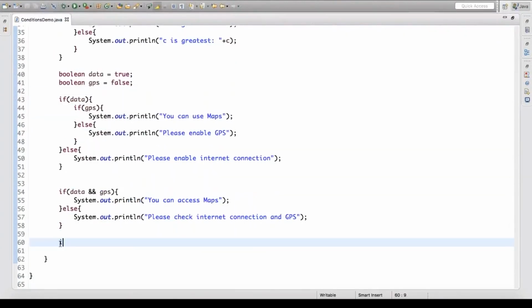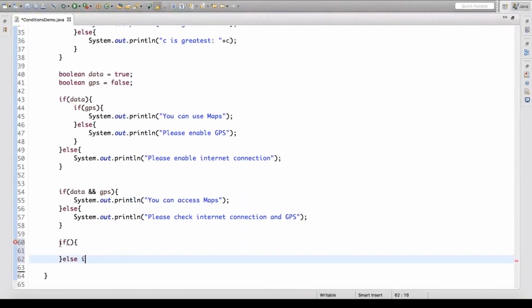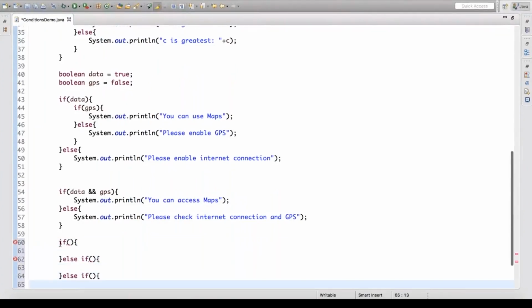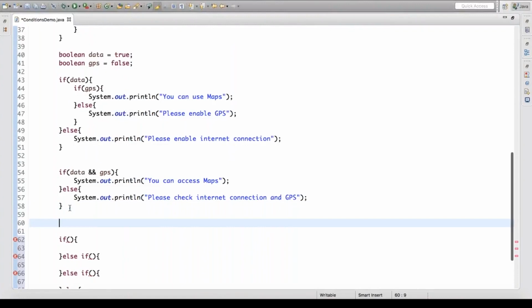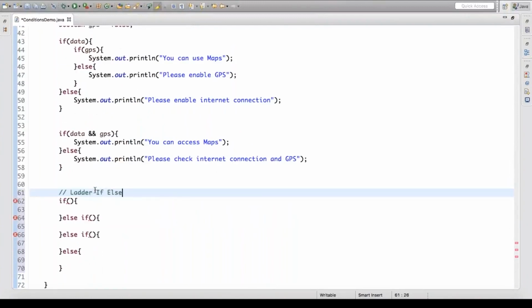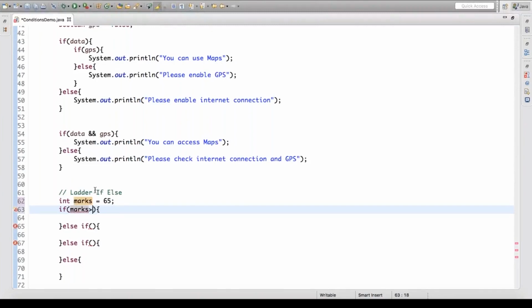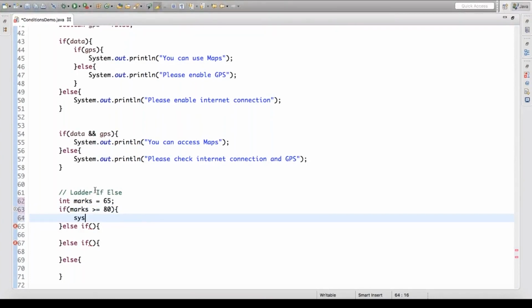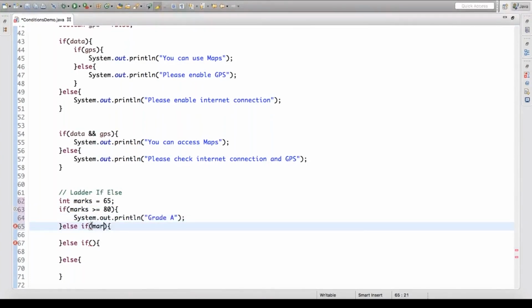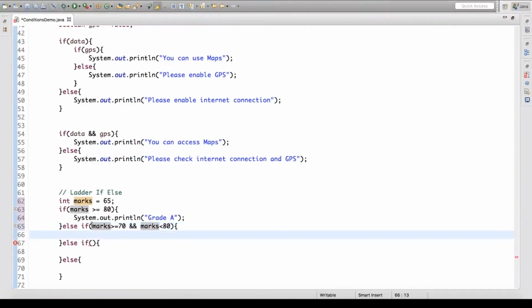What is next? You can also write conditions in a ladder like this. There can be a scenario where you need to create a ladder of if else. What is meant by a ladder of if else? Let us say the value of marks is 65. If marks is greater than or equal to 80, you say grade A. If they lie in the range of greater than or equal to 70 but less than 80, let us say the grade assigned is B.